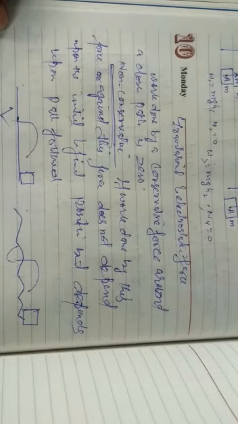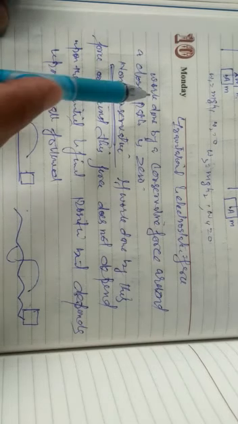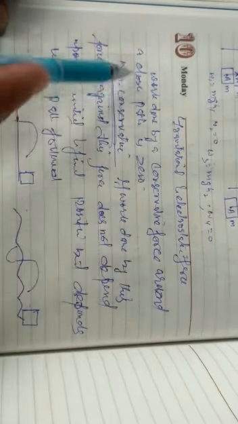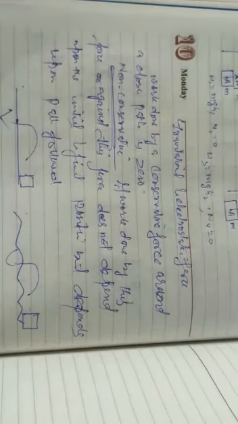If the work done depends upon the path followed, then it is said to be a non-conservative force. And you have to remember that work done by a non-conservative force around a closed path is not zero. You have to remember it. But the work done by a conservative force around a closed path is always zero.